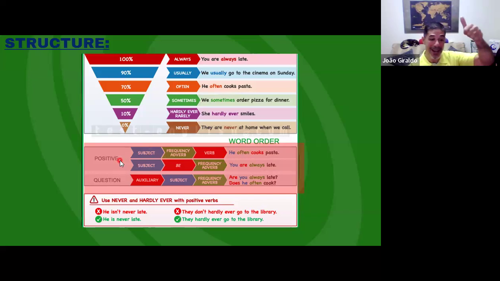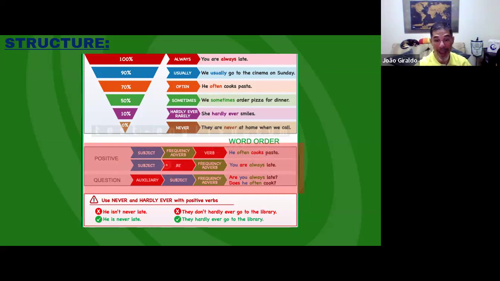Okay, so in affirmative sentences, we have the subject, the adverb of frequency, and the verb. So he always goes, she never plays, I usually drink. So this is the order, the adverb of frequency before the action verb.